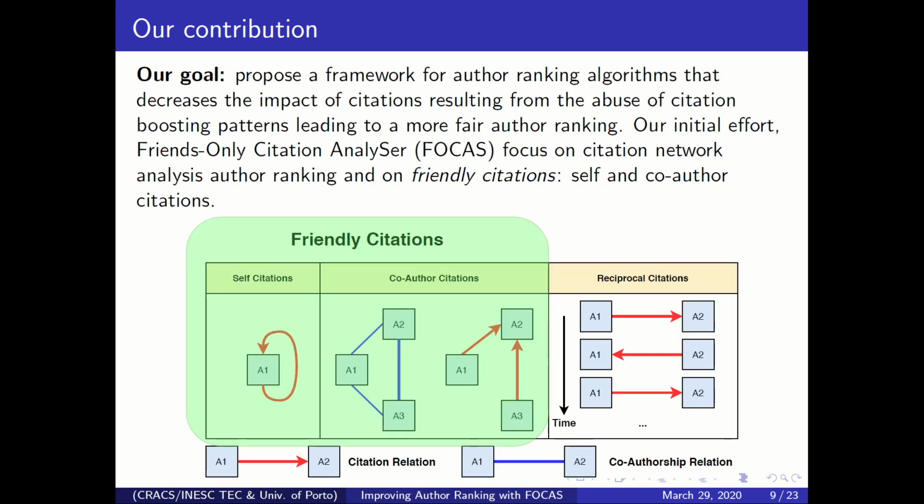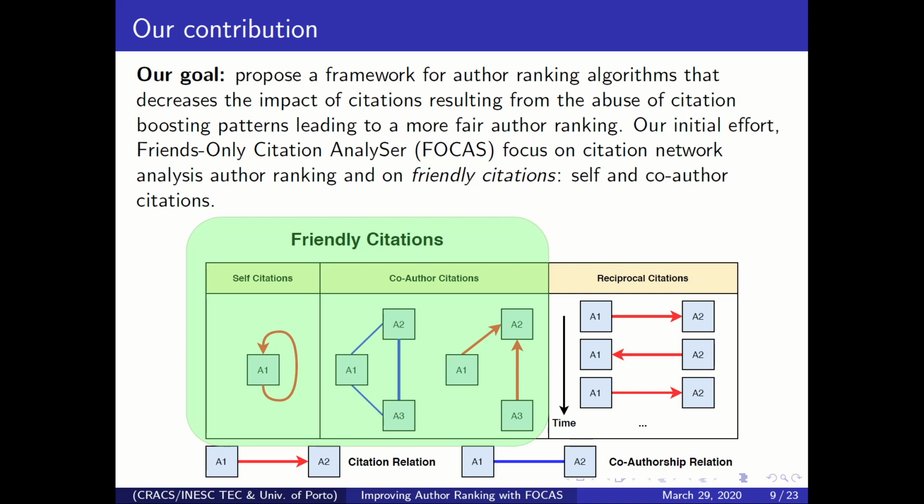So here comes our part of the contribution in our work. Basically, our main goal is to propose a framework for author ranking algorithms that decreases the impact of citations that result from citation boosting patterns. The idea is that by doing that, we are going to create a fairer rank, and obviously it will help the author ranking task.